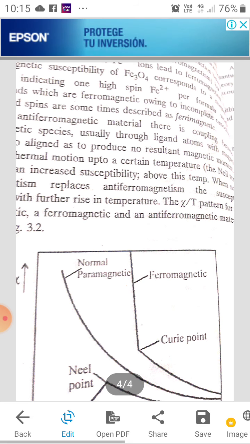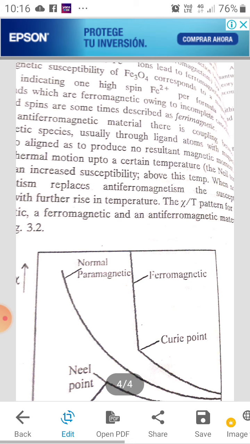The magnetism is directly concerned with the Néel temperature. If a graph is plotted between the magnetic susceptibility and temperature, in normal paramagnetism, the paramagnetism decreases with increasing temperature. Ferromagnetism remains stable, but after passing the Curie point, it also decreases.